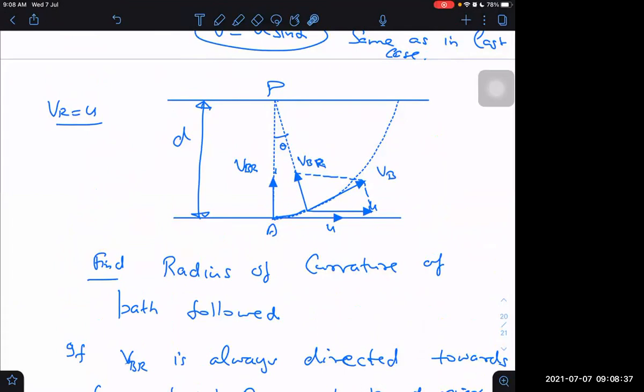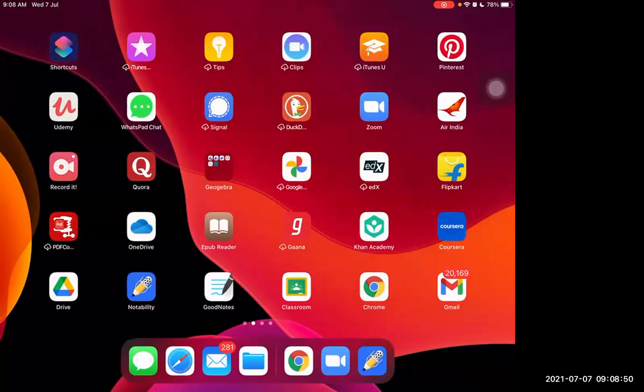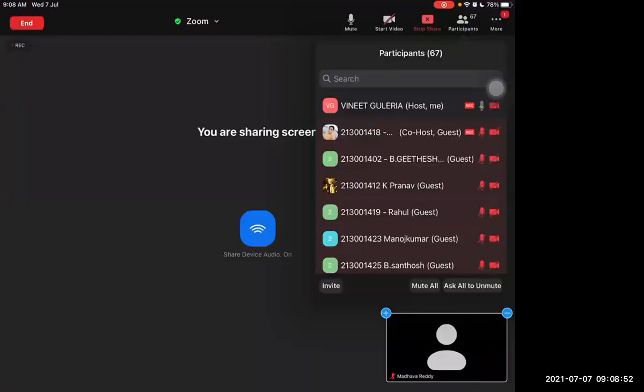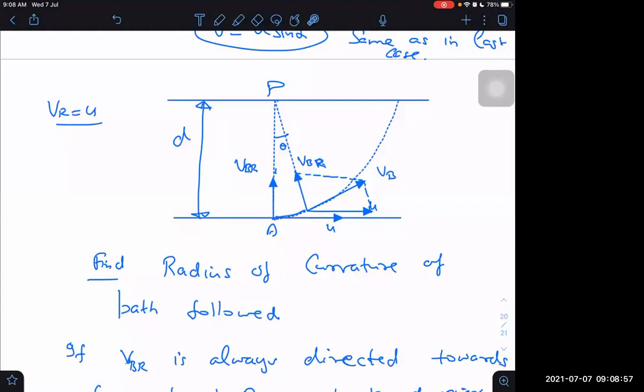And if I want to find horizontal distance, then I should take horizontal velocity only into account. So horizontal velocity into time dt, that is the distance covered.